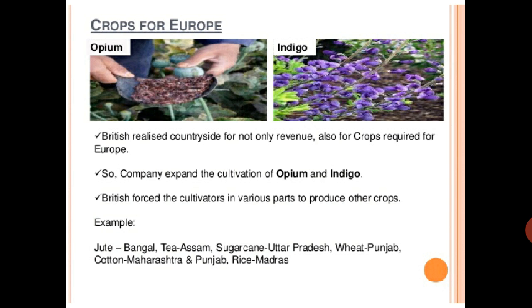The British forced the cultivation of other crops in various parts also, like sugarcane, tea and other things. Which crops were produced where? Jute in Bengal, tea in Assam, sugarcane in the United Provinces, present-day Uttar Pradesh, wheat in Punjab, cotton in Maharashtra, and rice in Madras. All these things they started producing in agricultural work also. These are examples.